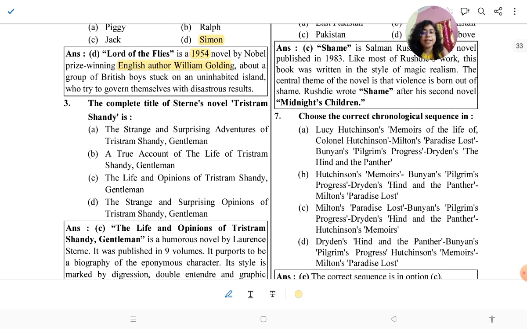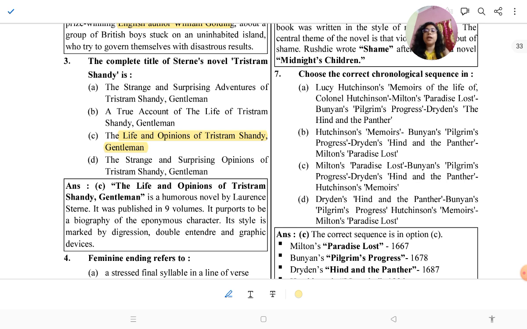Then: the complete title of Sterne's novel Tristram Shandy. Tristram Shandy is a very important work, and the complete title is The Life and Opinions of Tristram Shandy, Gentleman. It is a humorous novel by Laurence Sterne. It was published in nine volumes, and its purpose is to be a biography of the eponymous character. Its style is marked by digression, double entendre, and graphic devices.